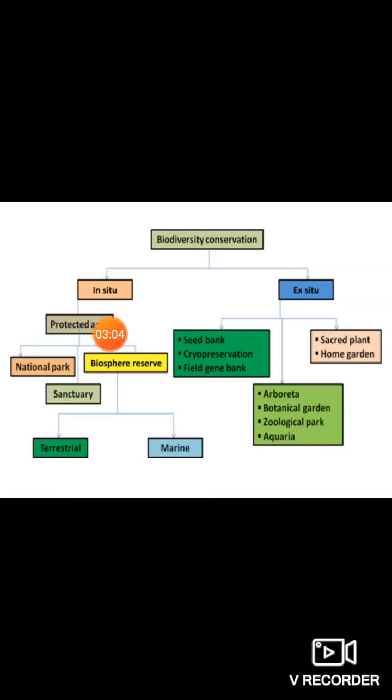Protecting the areas like national parks or sanctuaries or biosphere reserves, the terrestrial biosphere reserves or marine biosphere reserves, whichever is natural biodiversity regions, conserve them, protect them. So the best method of biodiversity conservation is to leave a park as a park, leave a sanctuary as a sanctuary, leave a biosphere reserve as a biosphere reserve.